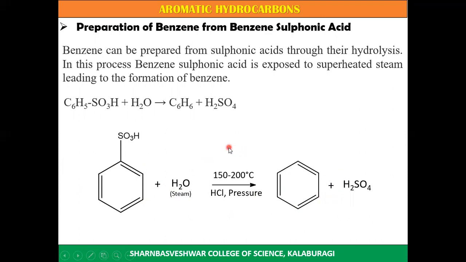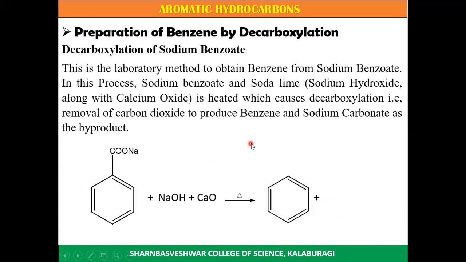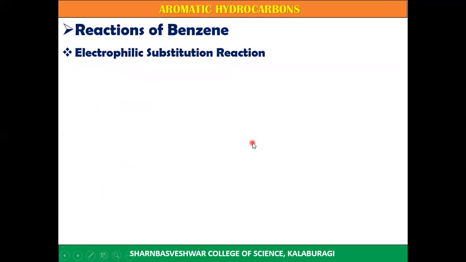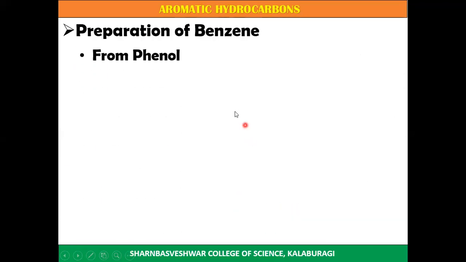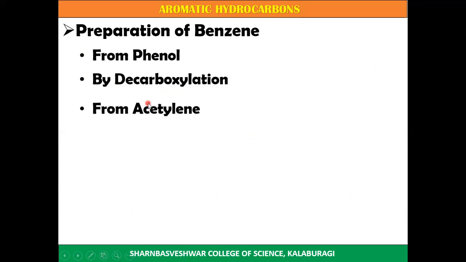So these are the four reactions which we'll be studying in aromatic hydrocarbons, that is synthesis of benzene. In the next class, we will be dealing with the reactions of benzene. So these are the four reactions we have come across today: preparation of benzene from phenol, by decarboxylation, from acetylene, and from benzene sulfonic acid.